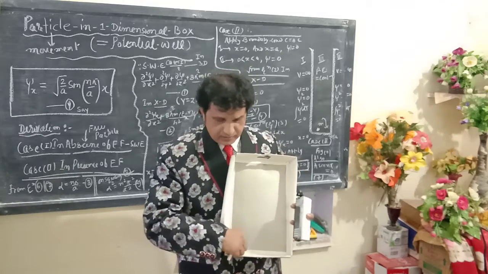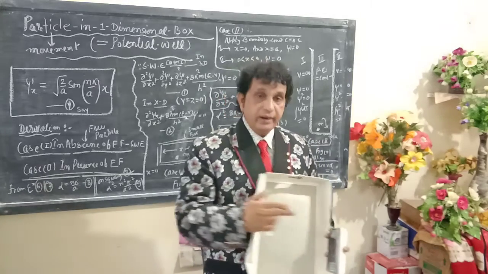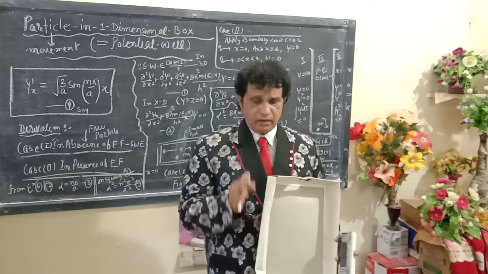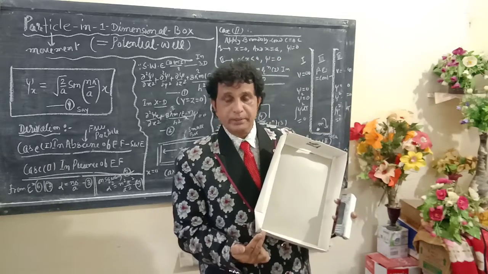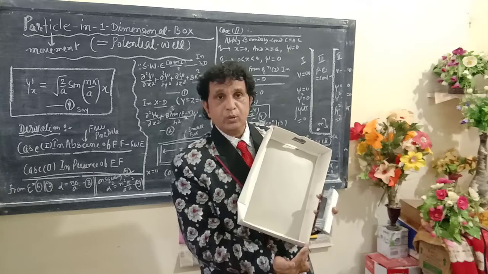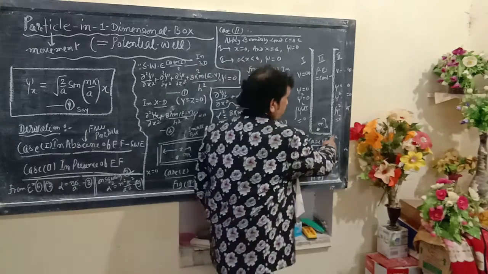Since this particle is oscillating between two large parallel walls, this side denotes x equals 0. After compression, the whole distance is expressed by x equals a.